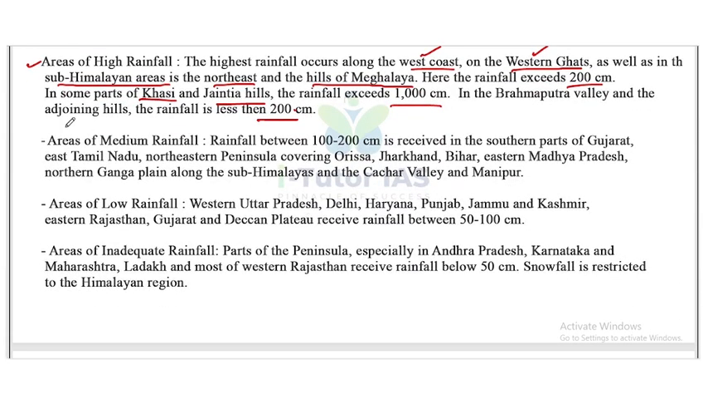Next one is areas of medium rainfall. A rainfall between 100 to 200 cm is received in the southern part of Gujarat, East Tamil Nadu, northeastern peninsula covering Orissa, Jharkhand, Bihar, eastern Madhya Pradesh, northern Ganga plain, along the sub-Himalayan and the Cachar valley and Manipur. Okay, so these are the places which receive medium rainfall.